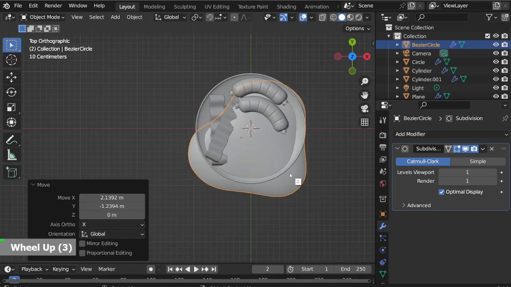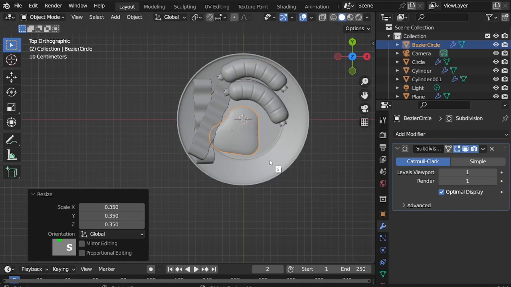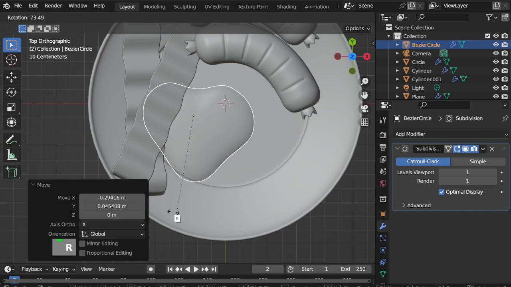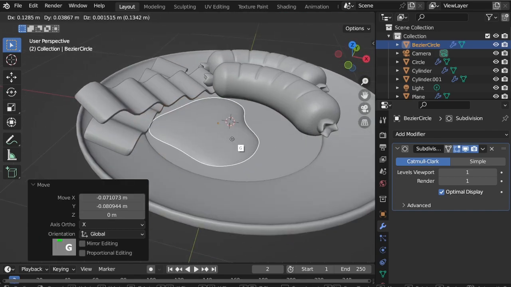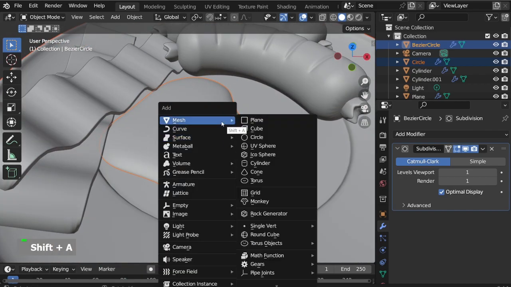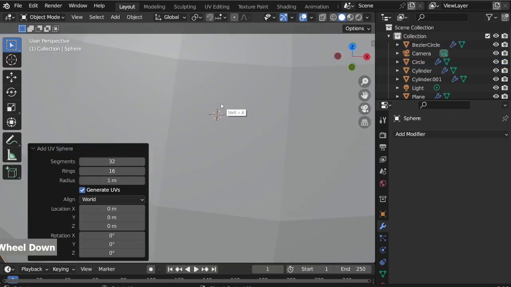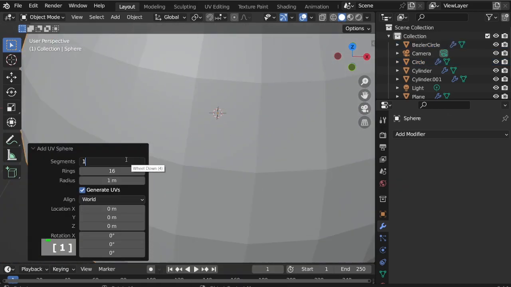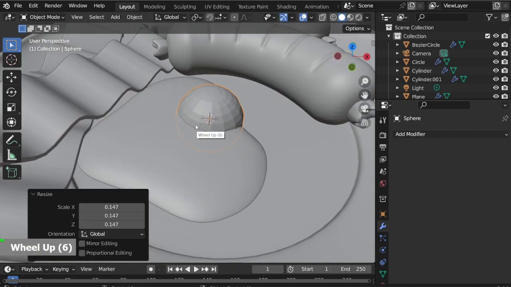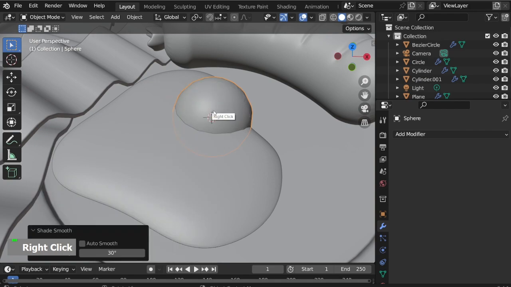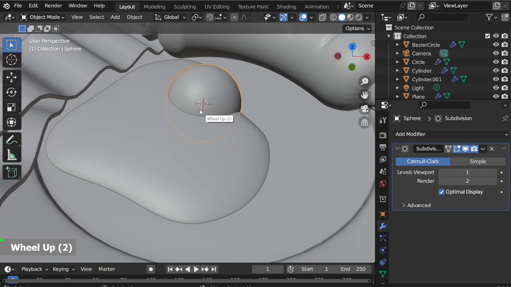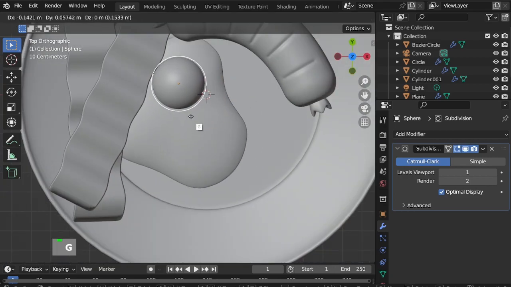Now position it on the plate. Shift A, Mesh, UV Sphere, segments to 16, scale down, Shade Smooth, add Subdivision Surface modifier, then position it on top of the egg white.